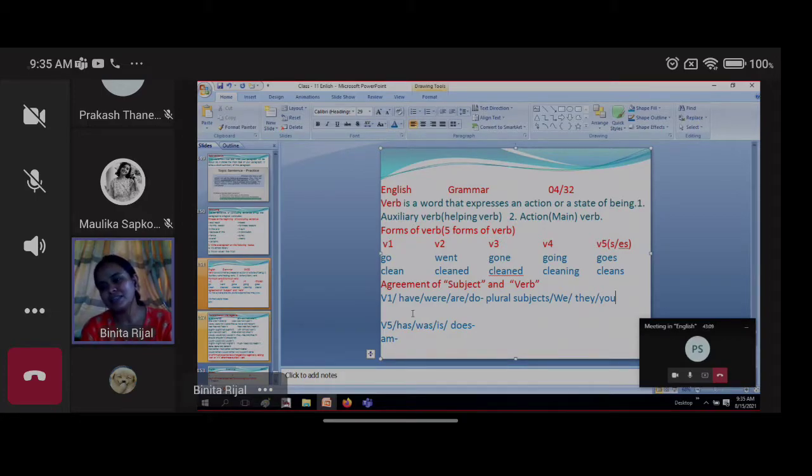Although I is a singular subject, it carries the plural verb here. I have, I go, we don't say I goes, we say I go. So in this way, these are the different verbs we can use here. Plural subjects: we, they, you. I also we can use.